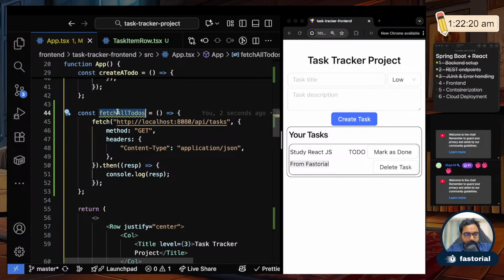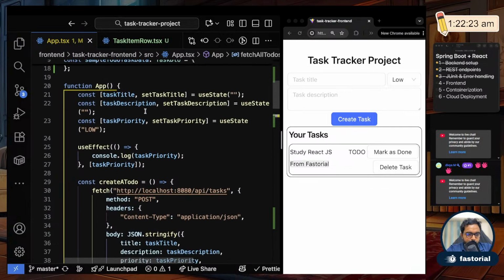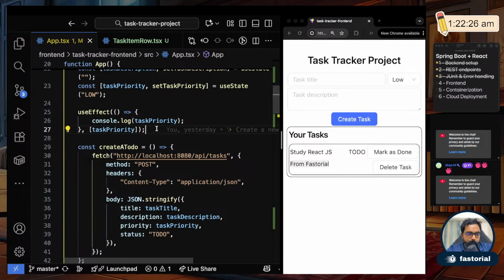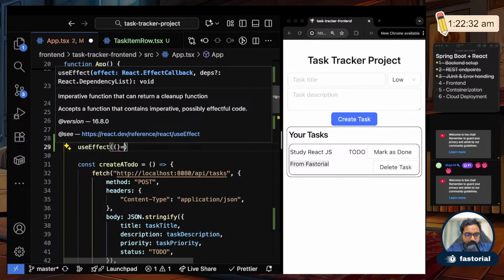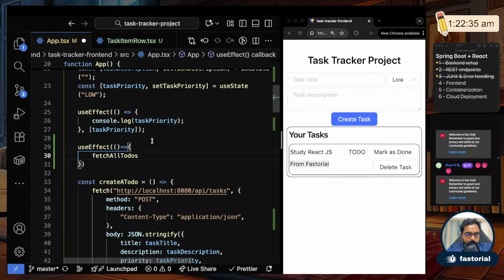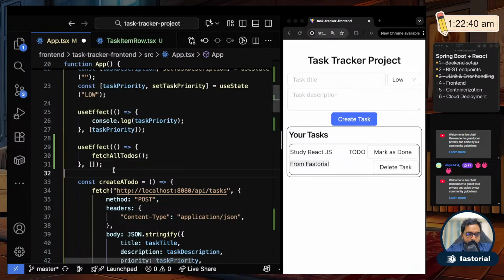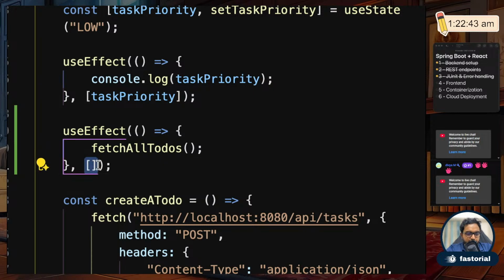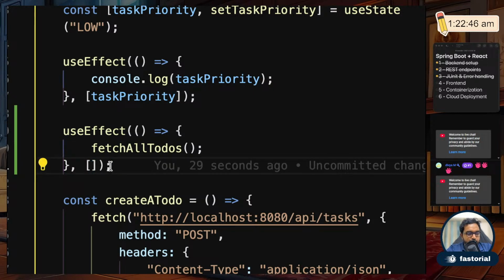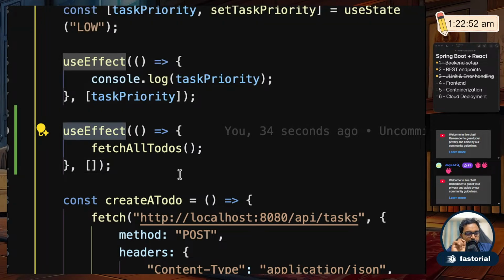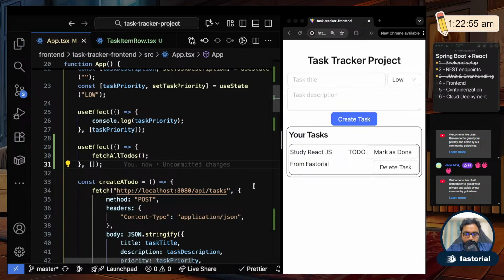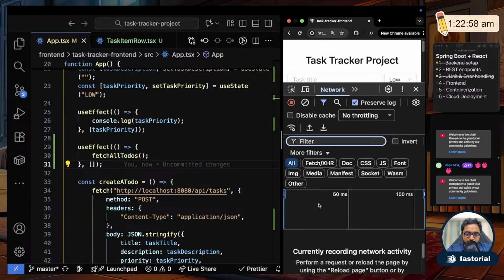Okay, fine. So now this function I haven't called it. I have just declared it. I haven't called it yet. So let me call it. So in my use effect, right? So similarly, there is one more use effect syntax which executes as soon as you load the page. Okay, so I'll call this, and in here I can just put comma and then empty dependencies. Okay, so as I mentioned yesterday, this is the dependency list. Okay, so if I leave it empty, it means that this use effect hook will be called whenever you load the page for the first time.